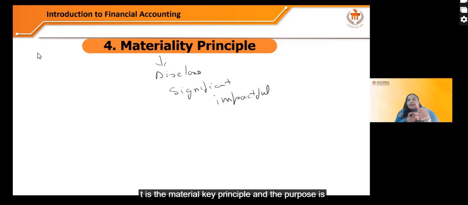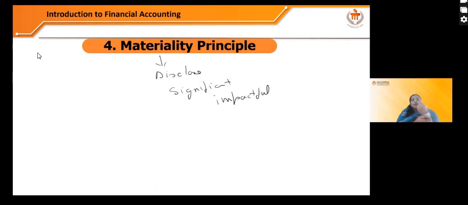So that is the materiality principle, and the purpose is to ensure that the financial statement gives a true and fair view of the company's financial position. I hope it is clear.